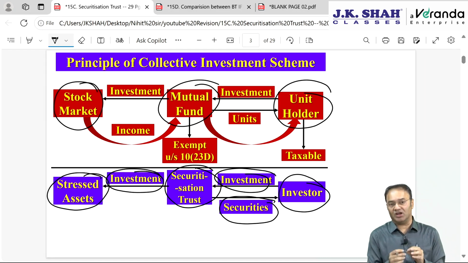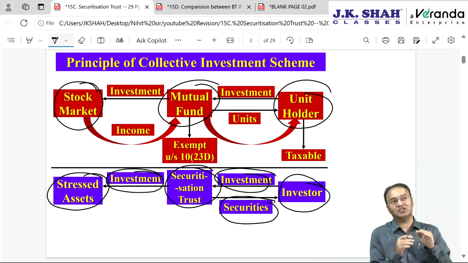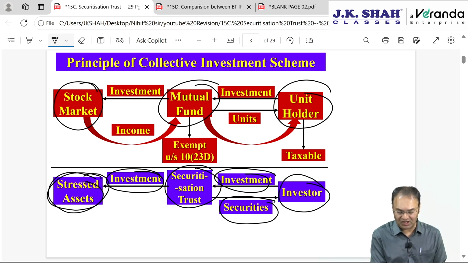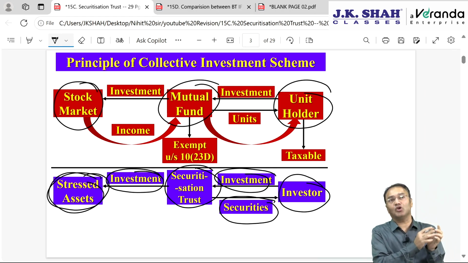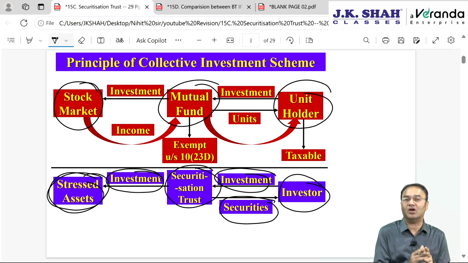Then somebody will come forward and show interest. The way you have bills of exchange in inter-CA accounts, same way here you have the concept of securitization. Securitization means securing the recovery, whereby investments will be made in the stressed assets. Whatever assets are non-recoverable, they will purchase. For example, Punjab National Bank has to recover 10,000 crore. These people will give an offer to Punjab National Bank: are you ready to sell it to us for 3,000 crore? We will pay you 3,000 crore.